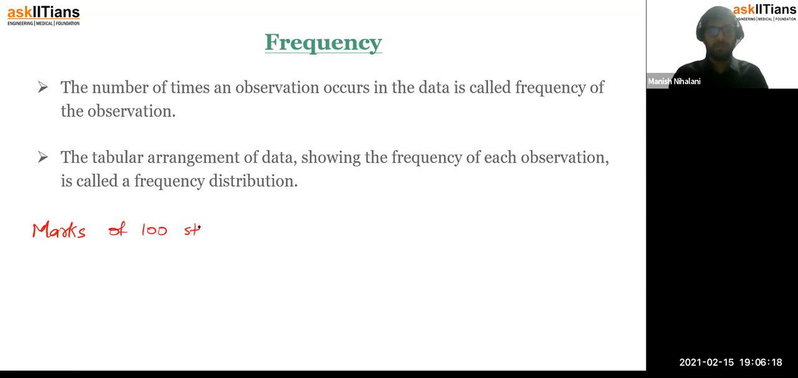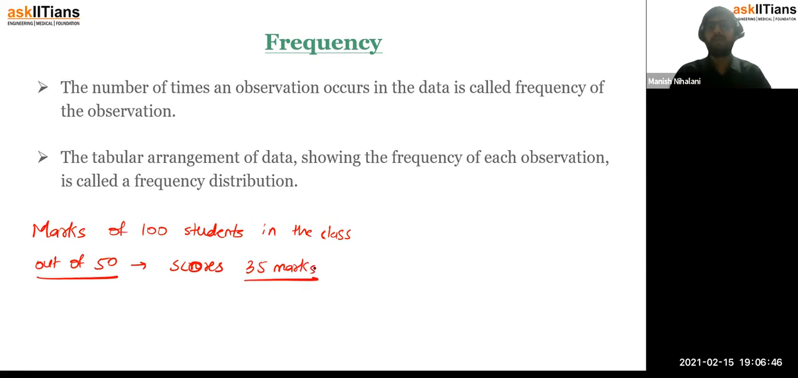in that case the marks can be repetitive also. Let's say you are considering marks out of 50. There are many possible cases where a particular student, or more than one student, scores maybe 35 marks. More than one student can score 35 marks. So if 5 students are scoring 35 marks, then 5 is the frequency.